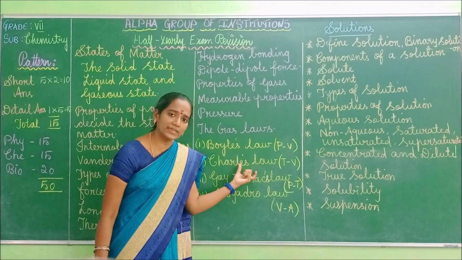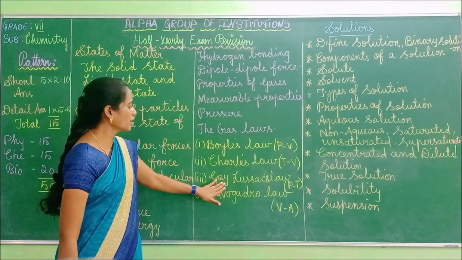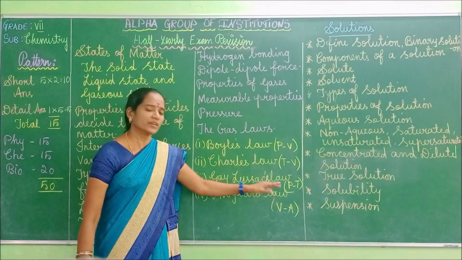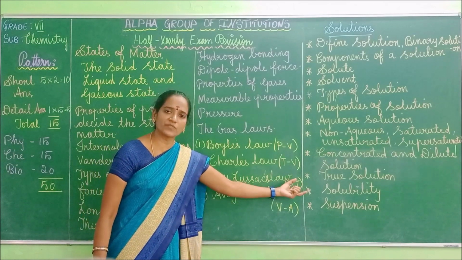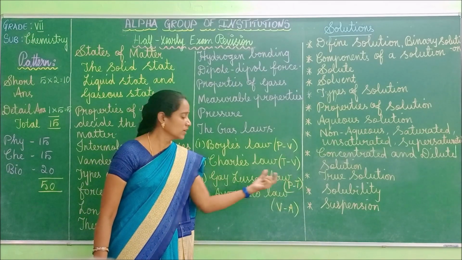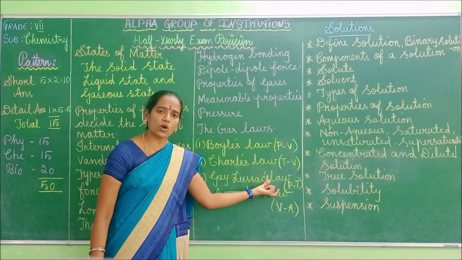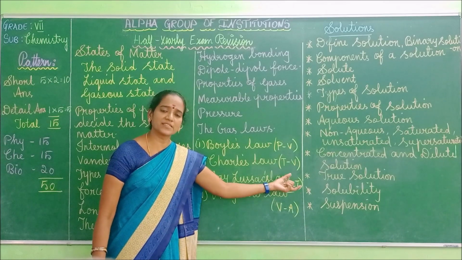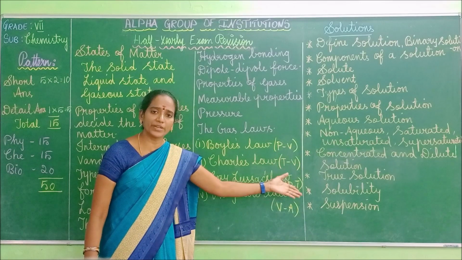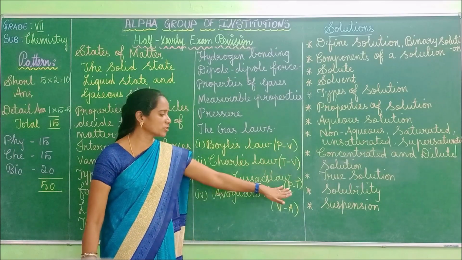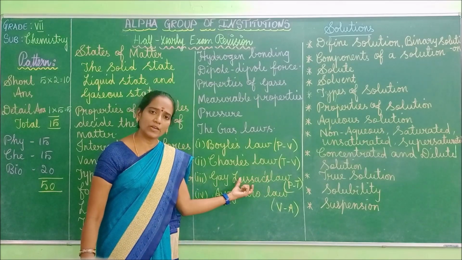Here you should write its mathematical expression also. Right. Next one, Gay-Lussac's law. Here the relationship takes place between pressure as well as temperature. Gay-Lussac's law states that at constant volume, the pressure of the gas is directly proportional to the temperature of the gas, or temperature of the gas is directly proportional to the pressure of the gas. So this is called Gay-Lussac's law.